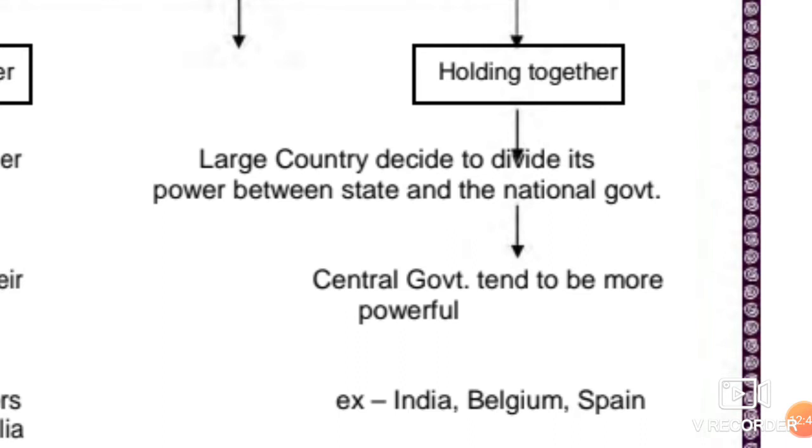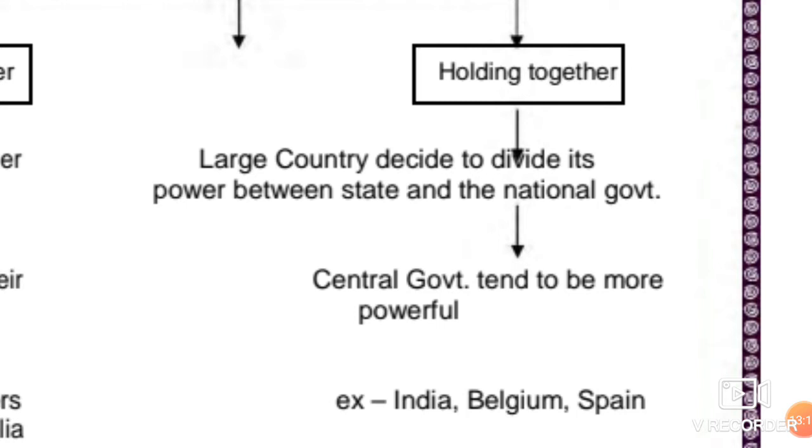And in such a country, the central government, the government for the entire nation, would be very powerful. Clear? Children, India has divided itself into 28 states. Even the creation of new states is a popular demand, and there have been movements in past years.